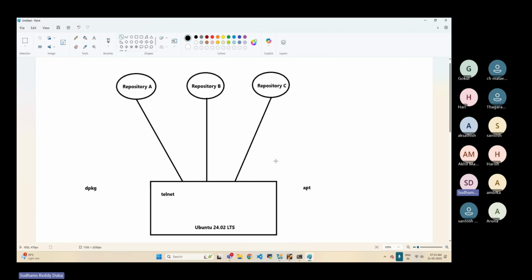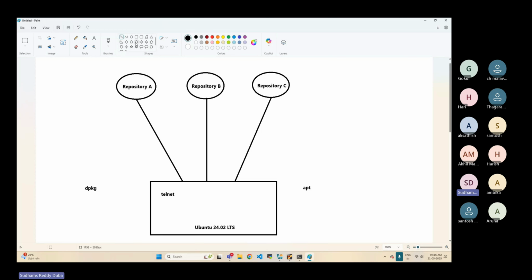As I told you yesterday, the apt command cannot contact the repository each and every time it needs to install a package. First, it has to verify whether the package is there in the repository or not. Unnecessarily contacting over the internet consumes a lot of bandwidth. To reduce the bandwidth utilization in your organization, the default functionality of any Linux operating system is, first, to search within the operating system whether that repository package is available or not. But how is it going to search without contacting the repository?